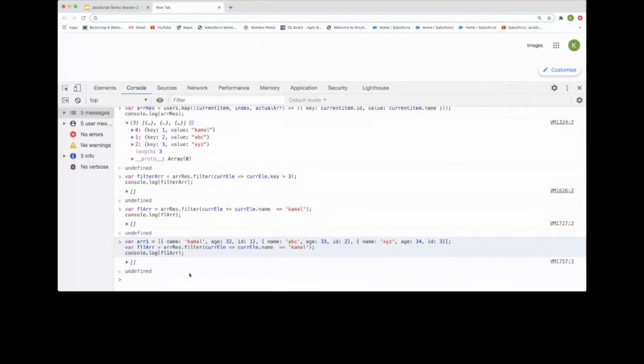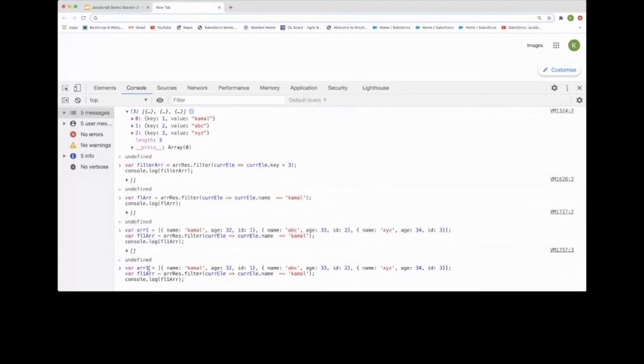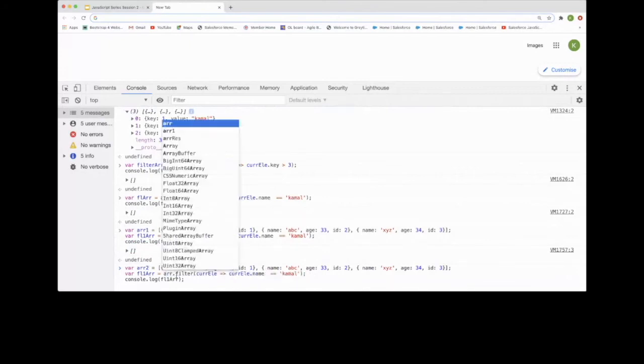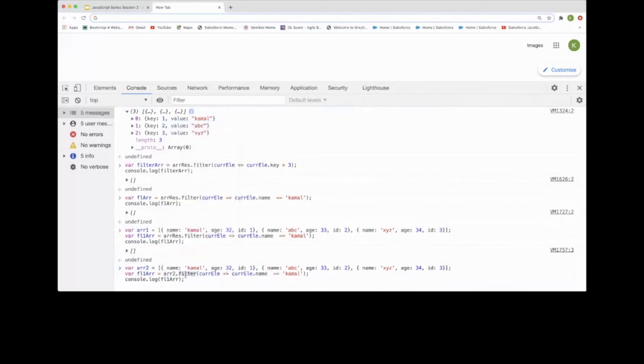Oh, sorry, I think it's array 2. Now it has returned the element that fulfills the condition.